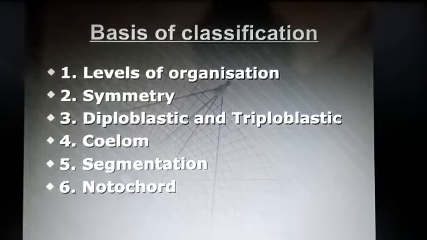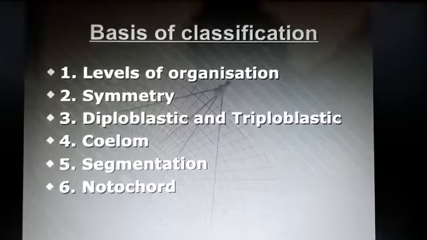Actually student, animals differ in their size, shape and structure. There are fundamental features common to various individuals, like arrangement of the cells and kind of symmetry. Here you see the basis of classification: level of organization. That means they have cellular level organization, tissue level organization, organ level organization or organ system level organization.